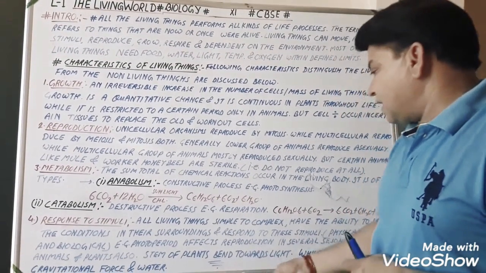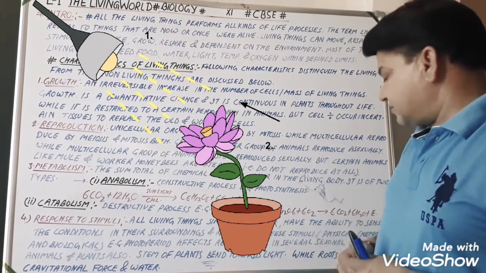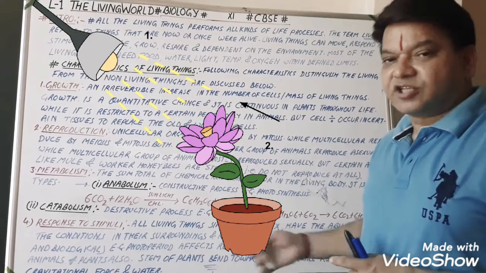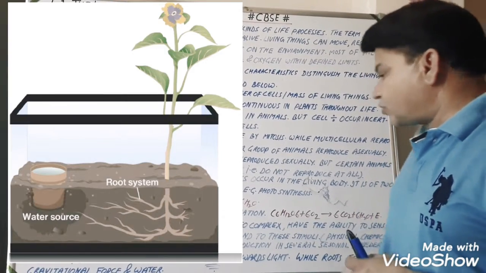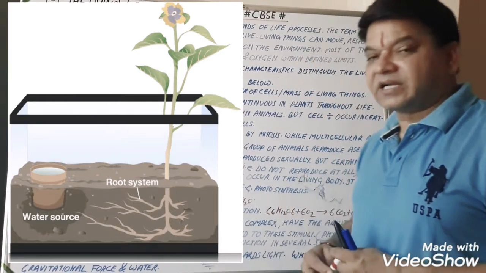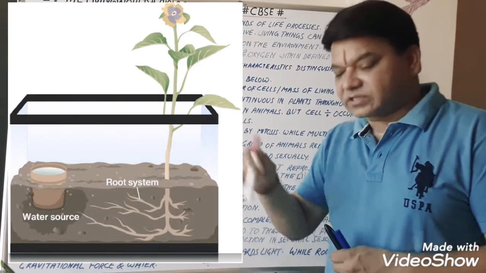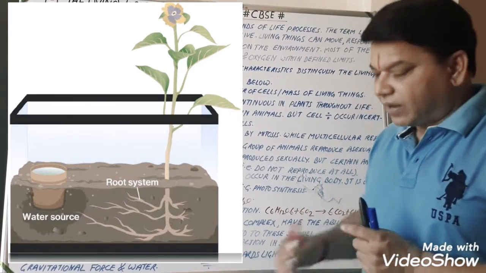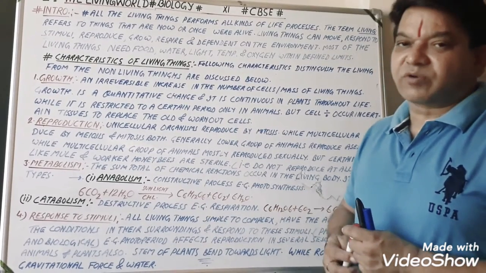Just like the stem of plants bends towards the light, that is phototropism, and geotropism, as you studied in class 10, while roots grow towards the gravitational force and water. It means roots always move towards the gravitational force inside the earth or water, while the stem moves towards the light. So these are responses to stimuli.